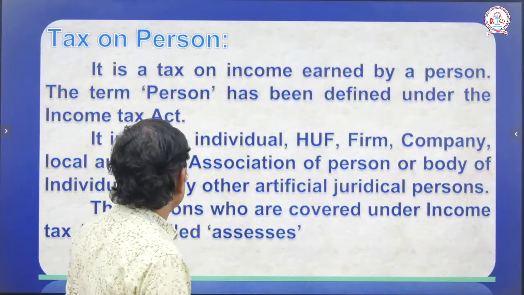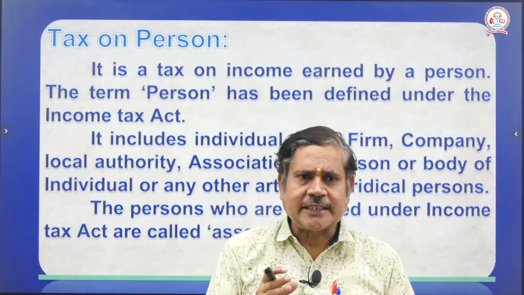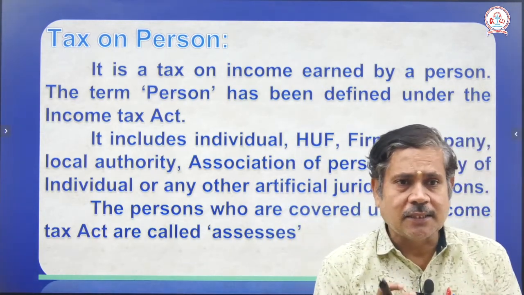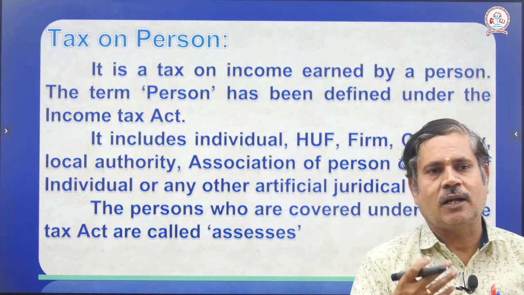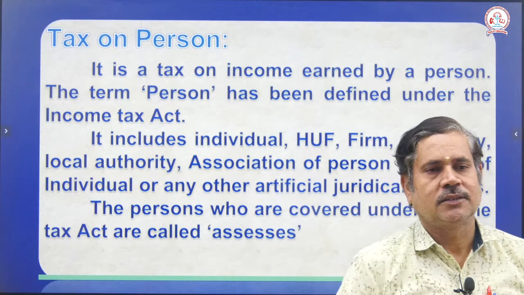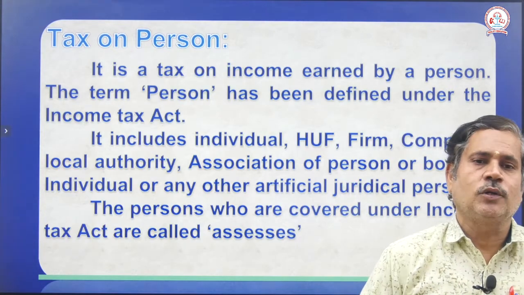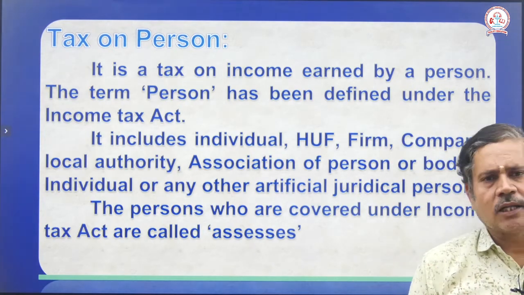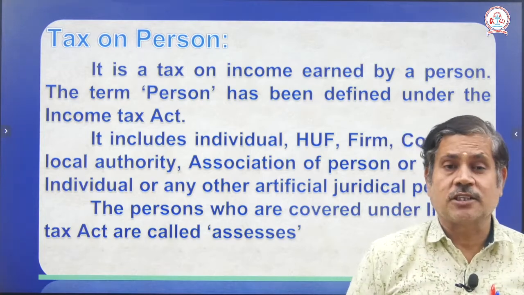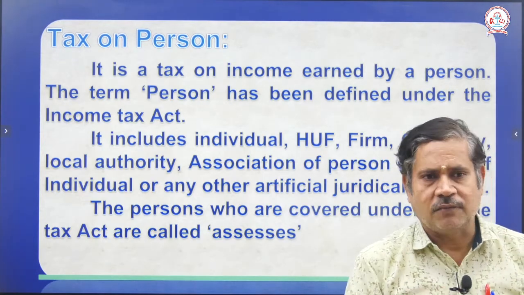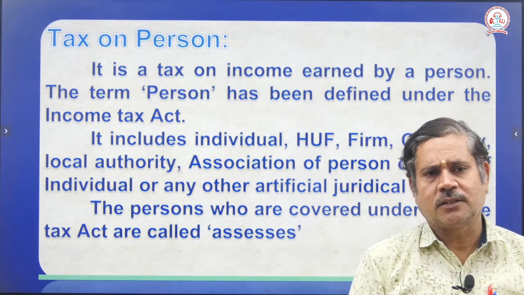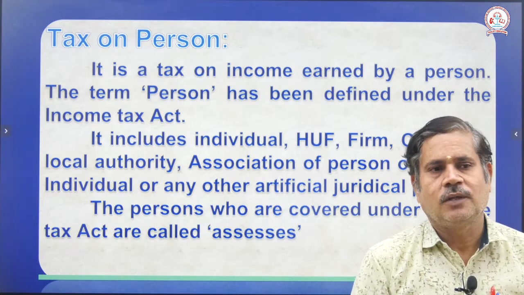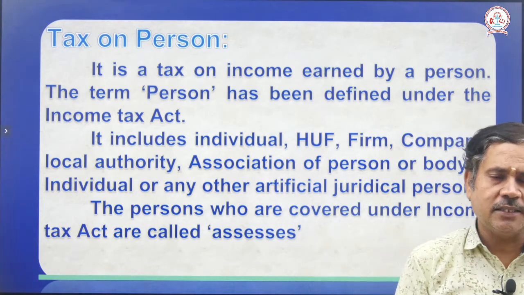Next, tax on a person. It is a tax on income earned by a person. The term person has been defined under income tax, and it does not mean only a single person. It includes an individual, HUF, which means Hindu undivided family, a firm, a partnership firm, a company, local authorities, and an association of persons, the group of members, the not-for-profit organization, the artificial juridical person. Those who come under the tax are called assessee. The person's name is assessee.